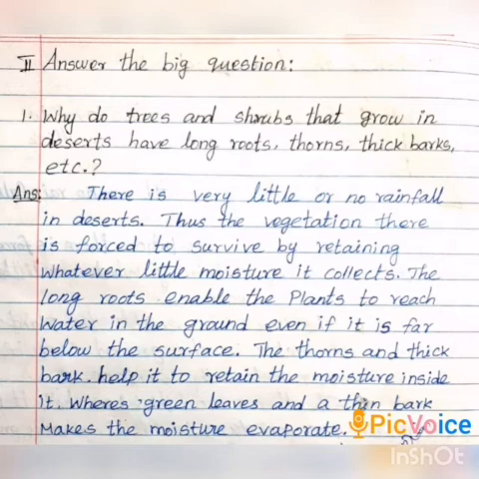Okay, do you understand? There is very little or no rainfall in desert. Thus, the vegetation there is forced to survive by retaining whatever little moisture it collects. The long roots enable the plants to reach water in the ground even if it is far below the surface. The thorns and thick bark help it to retain the moisture inside it, whereas green leaves and a thin bark make the moisture evaporate.